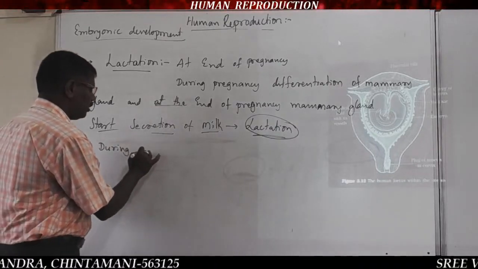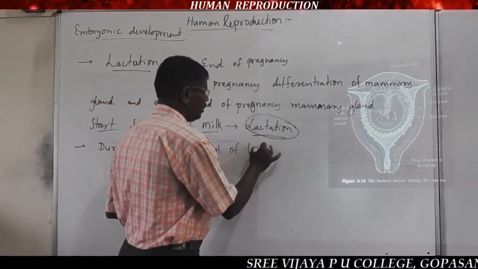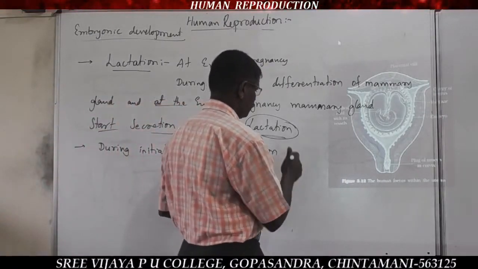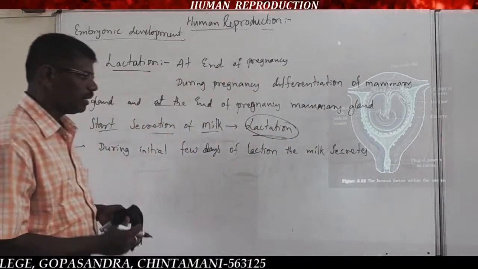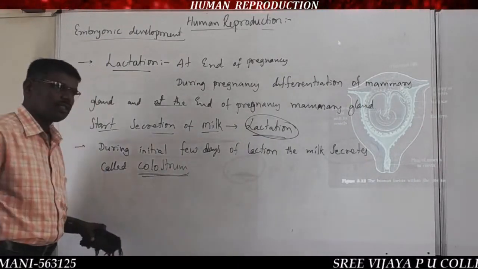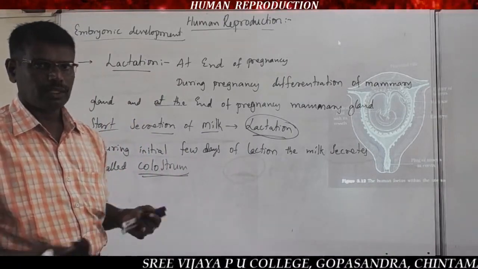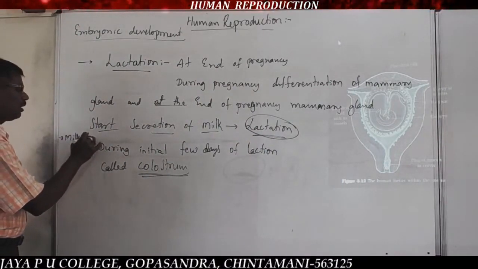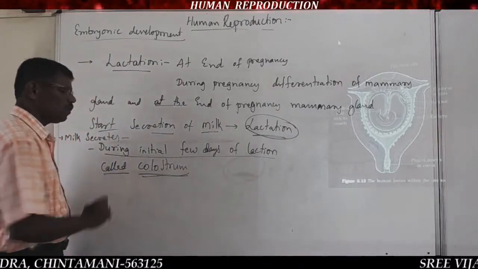The milk secreted during the initial few days of lactation is called colostrum. You can write it in any way. Milk secreted during the initial few days of lactation is called colostrum.